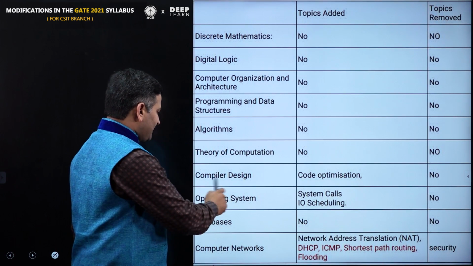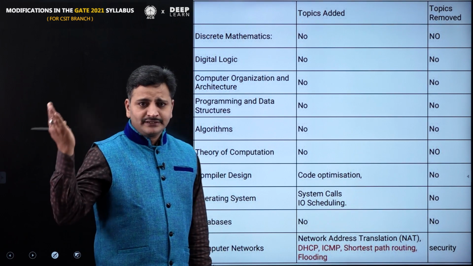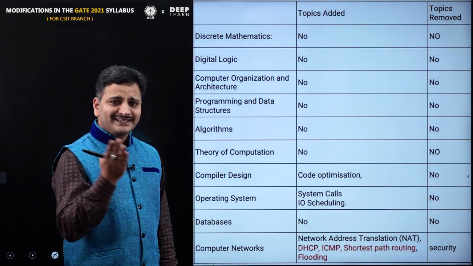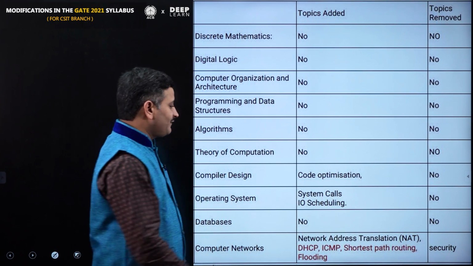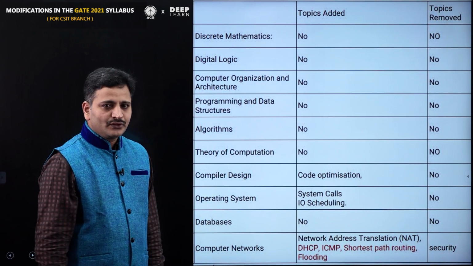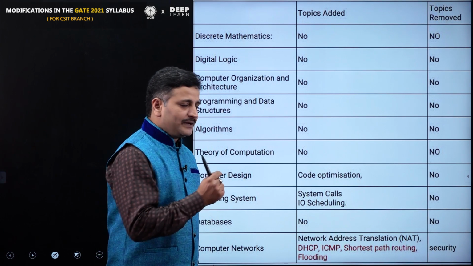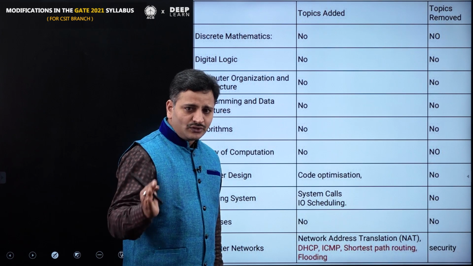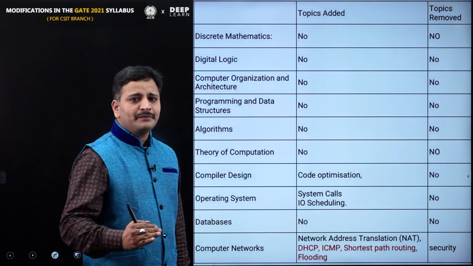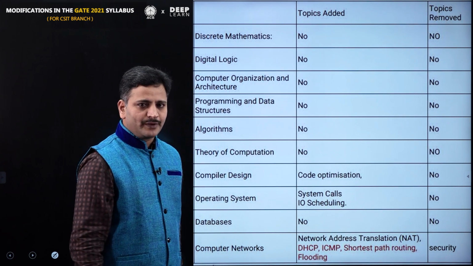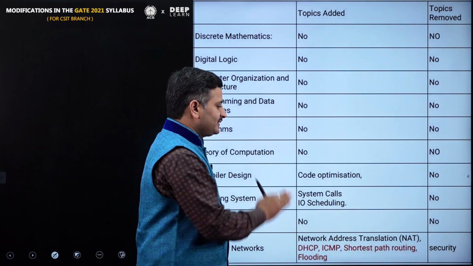But if you observe compiler design, if you take the previous year GATE information brochure and this year's GATE information brochure and compare the syllabus, you can find a new word, that is code optimization, in compiler design. But if you refer to our previous year GATE aspirants classroom notes, our faculty members already taught this code optimization, but this time they highlighted this word, that's all.